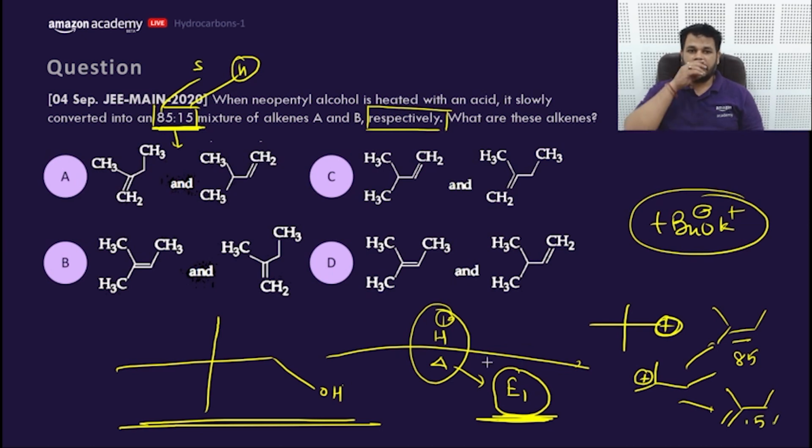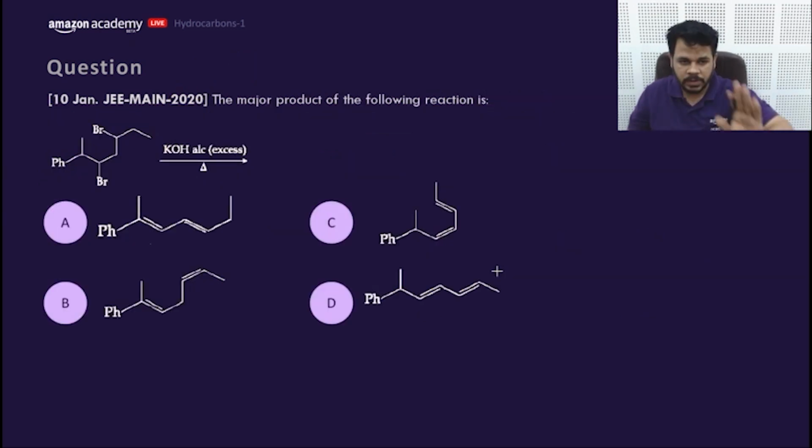What would be the answer? Respectively, that means first we need to mention the 85% product. That means what will the answer be? B for Bombay. B for Bombay. Let's move to the next question again.